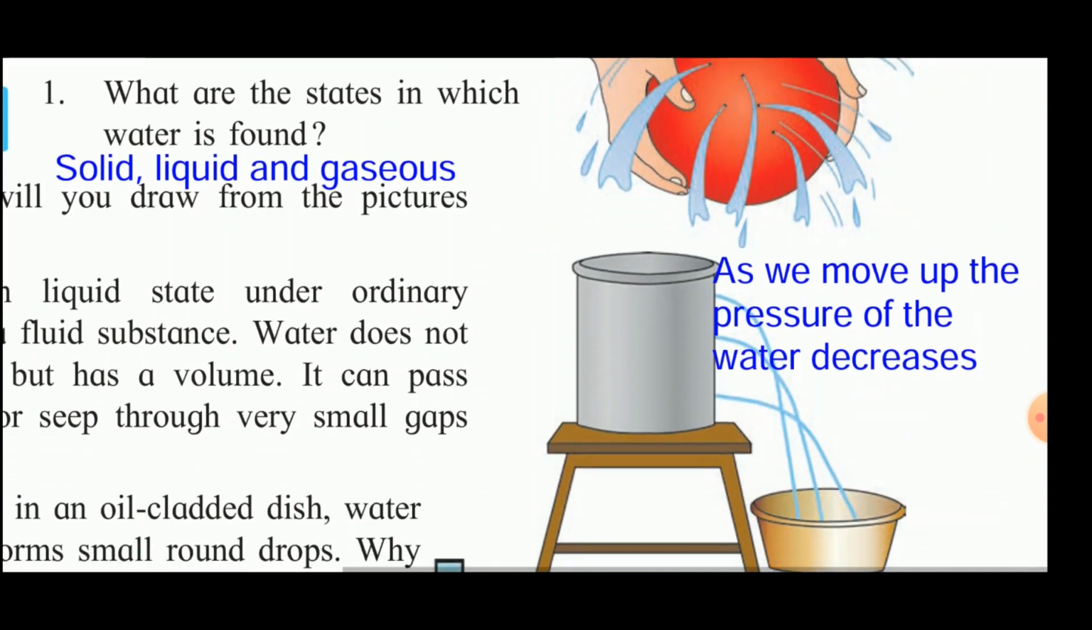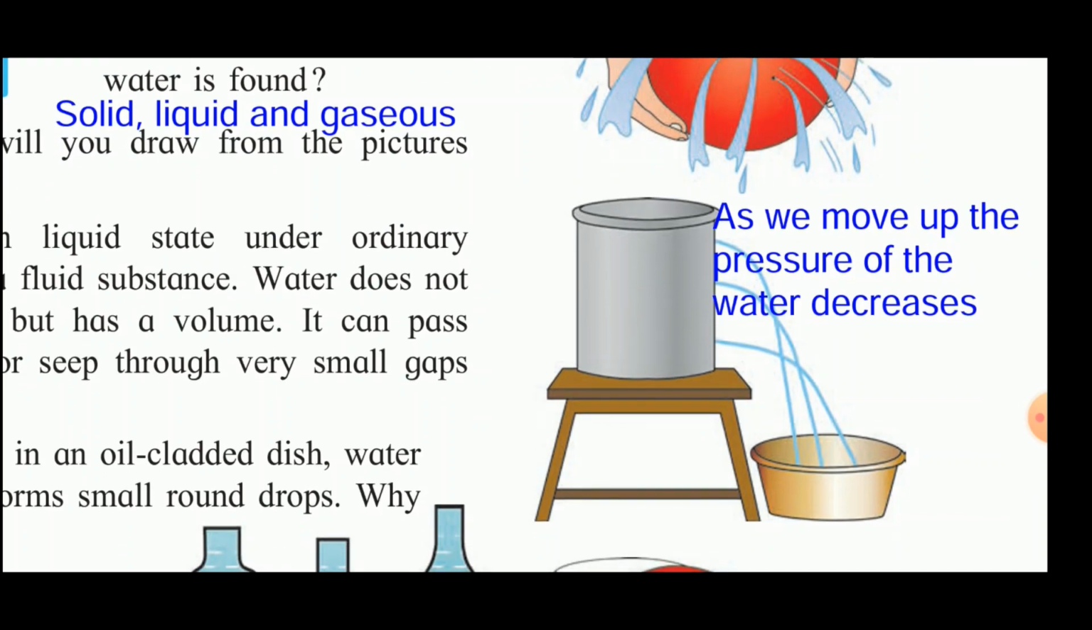Now, in the second picture there is one vessel with holes at 3 different levels. When you fill the container with the water, we see that the water comes out from the lowest hole with more pressure. As we move up, the pressure of the water decreases, and from the third hole the water comes out with the least pressure. So, this shows you that the pressure of the water decreases as we move up.